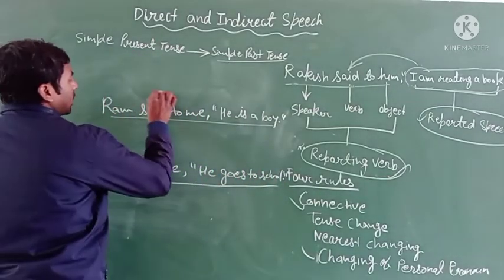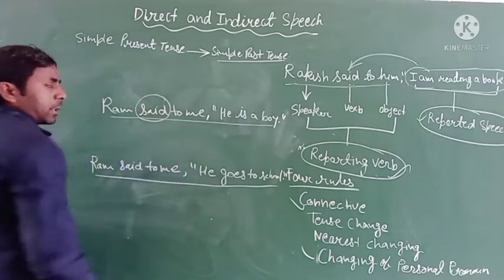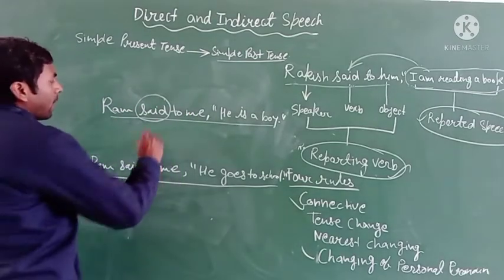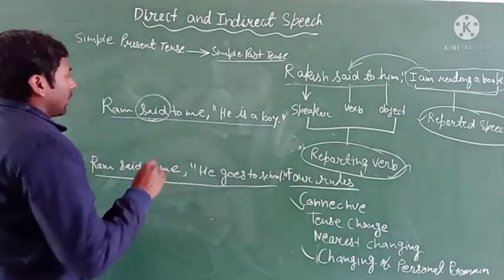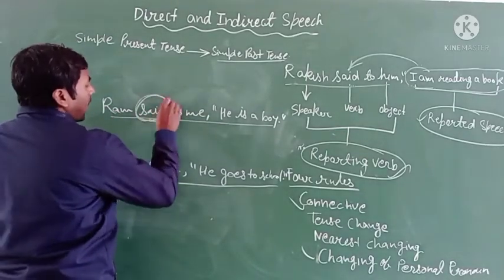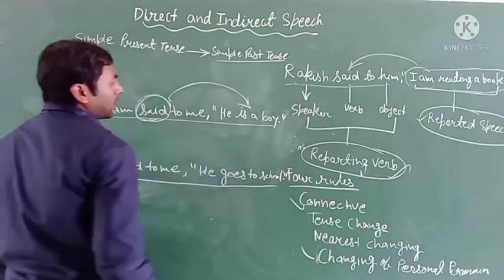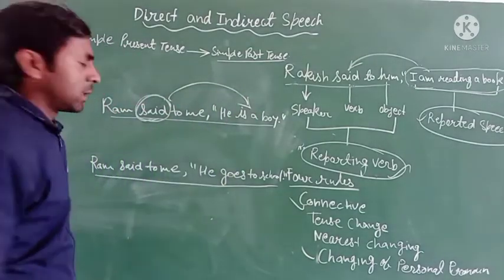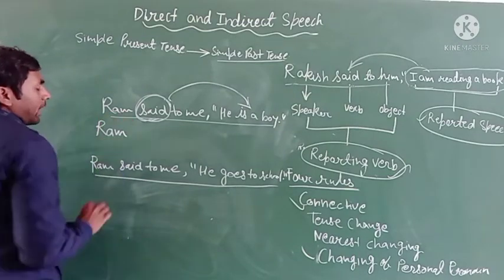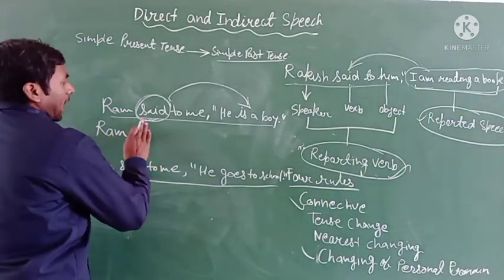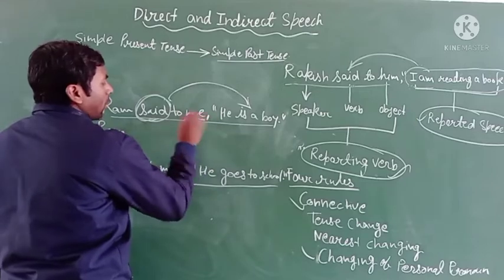You can see this part, it means the reporting verb is in the past tense. Okay, past tense. If your reporting verb is in the past tense, then you can change the tense of the reported speech. Then its indirect will be said to me. Here you can see the object.